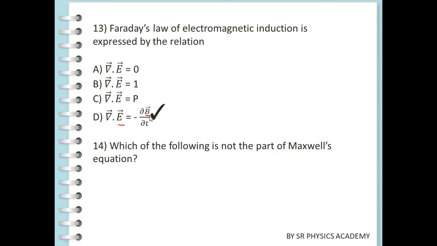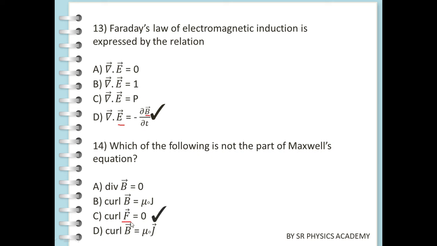Which of the following is not part of Maxwell's equations? Looking at the options, we know divergence B is familiar from Maxwell's equations. Curl B we also know, and curl B equal to mu 0 J is there, with vectors. In this case, curl F is different, so F won't come. So curl F equal to 0 is the answer, the third answer.